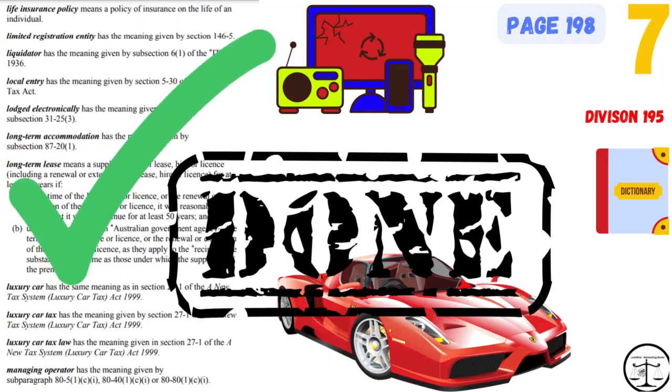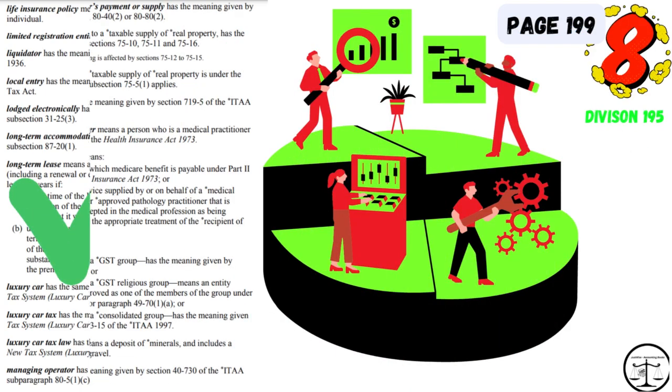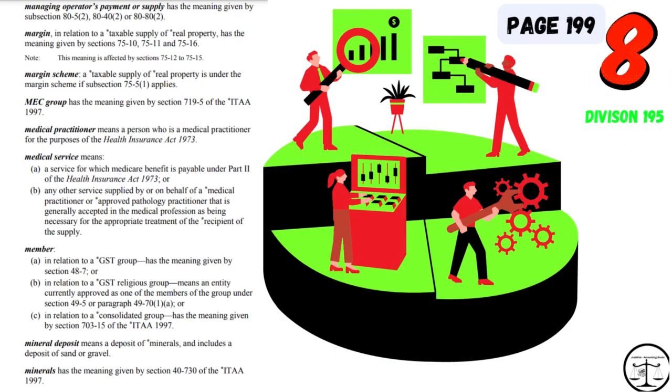That was it for page 198 of the Dictionary. Now we will head to Section 8. Now, we will explain words on page number 199 of Division 195 of GST Act Volume 2. Please find words on screen. 50. Managing operator's payment or supply. 51. Margin. 52. Margin scheme. 53. MEC group.